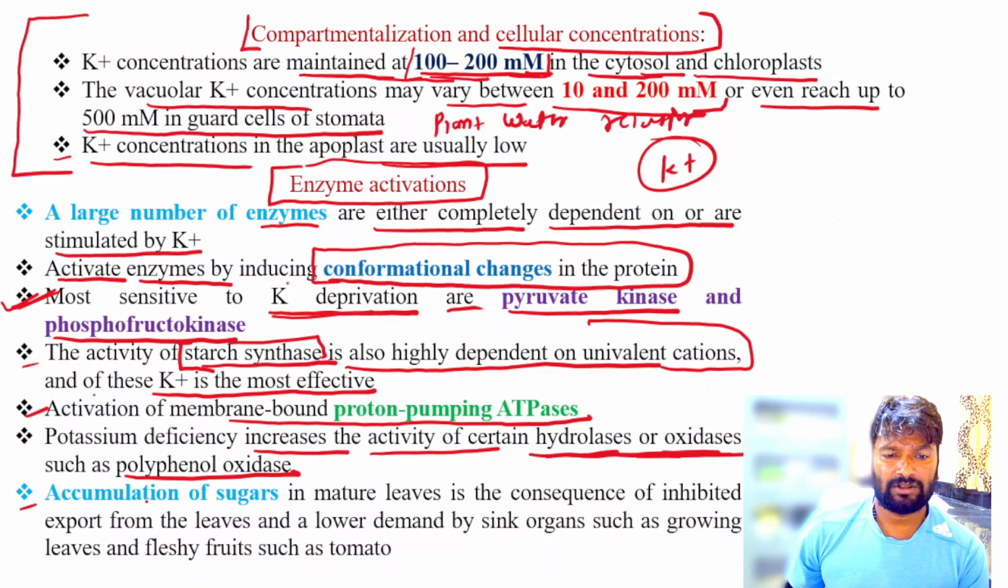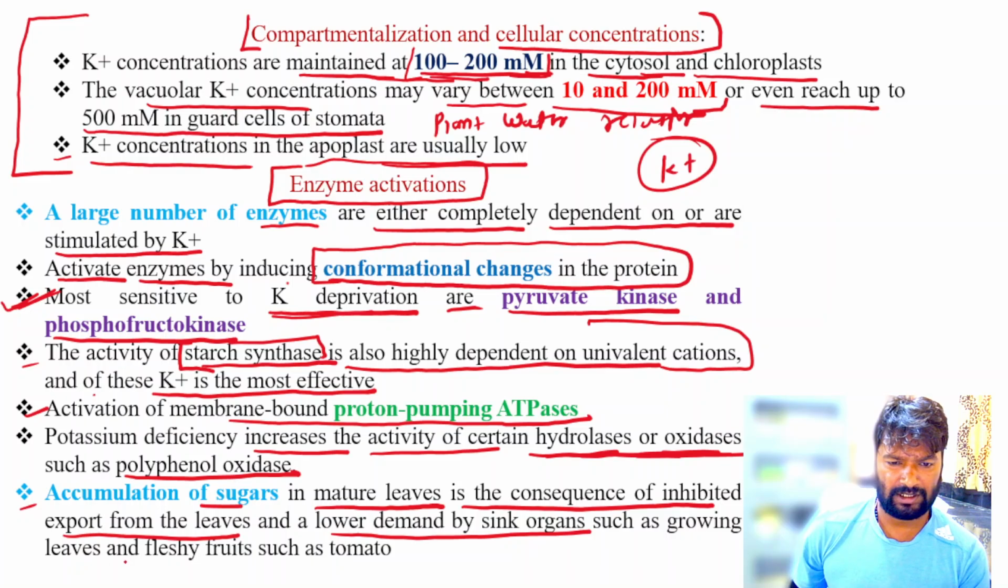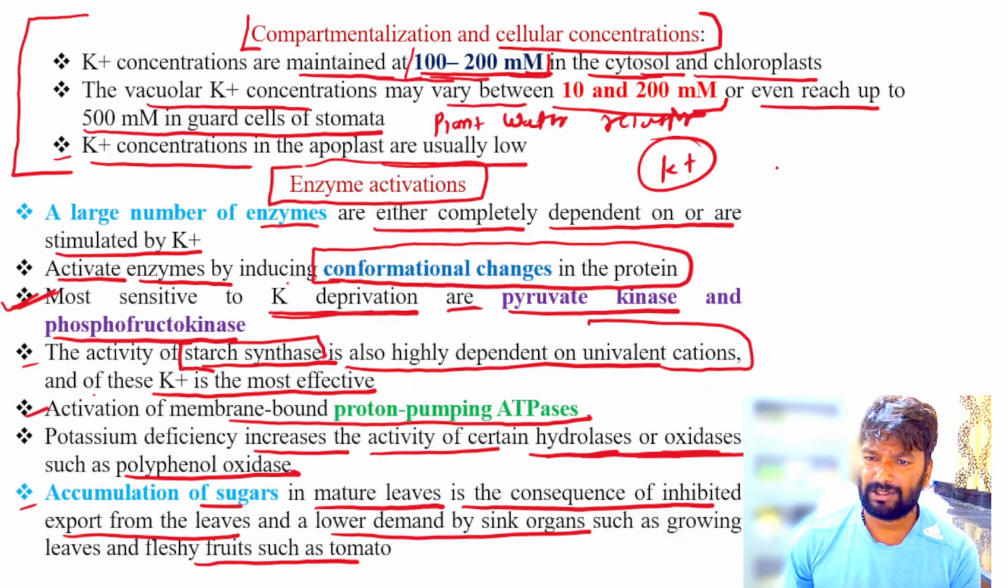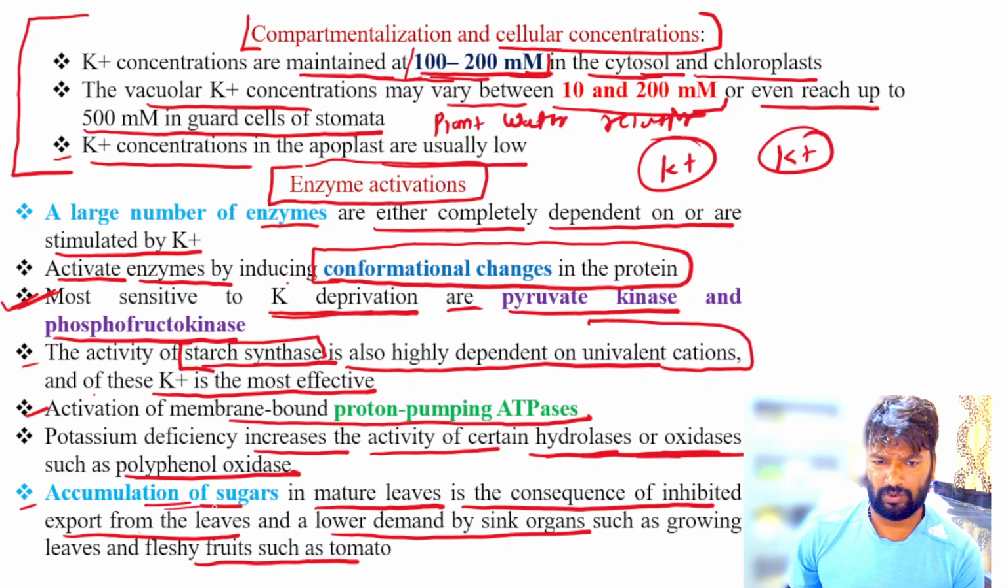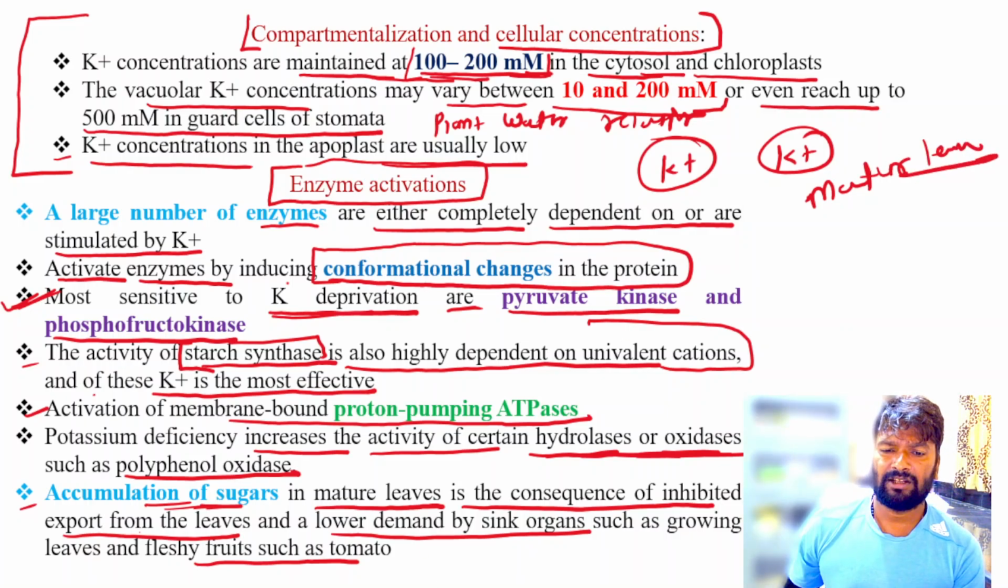Also, the accumulation of sugars in mature or older leaves is a consequence of inhibited export from the leaves, or of lower demand by the sink organs such as growing leaves and fleshy fruits in tomato. So when there is potassium deficiency, it also affects the export of sugars, and sugars accumulate in the mature leaves. It also reduces the demand of the sink organs.